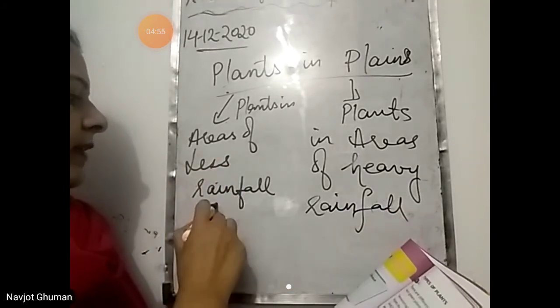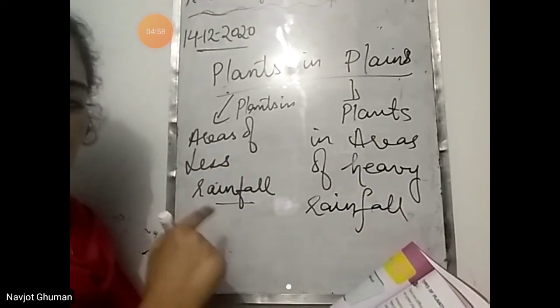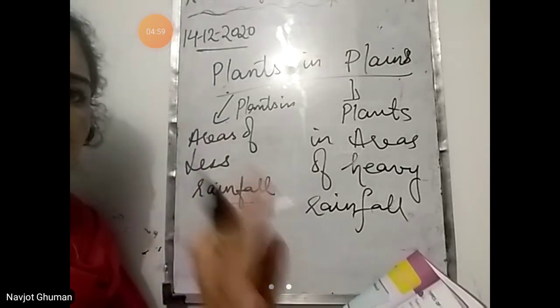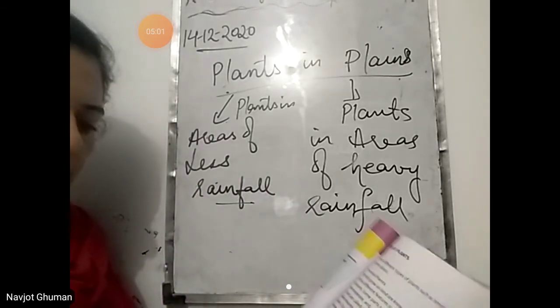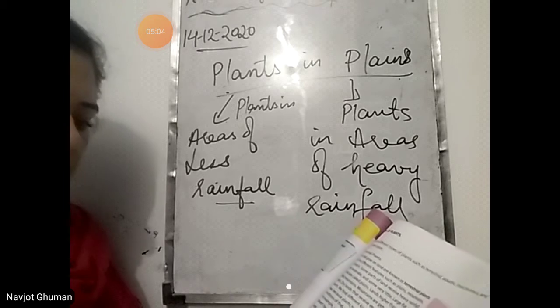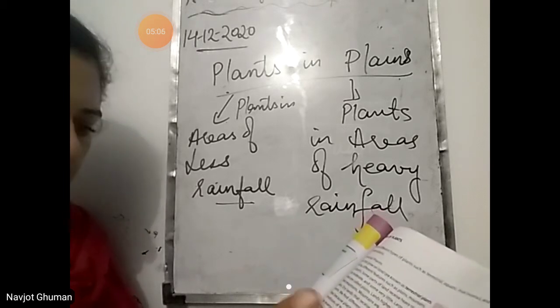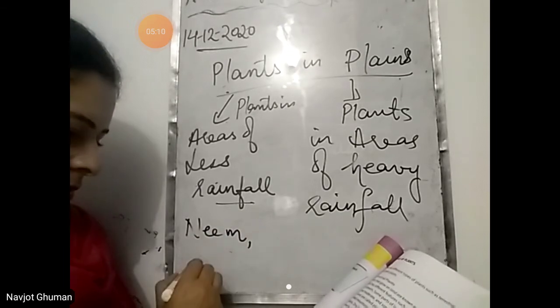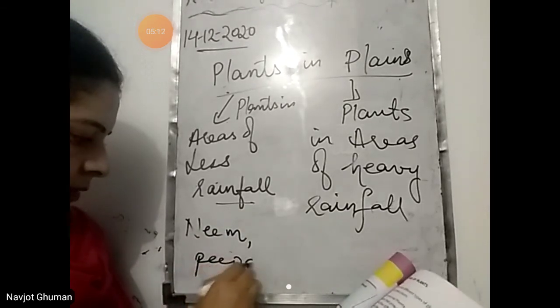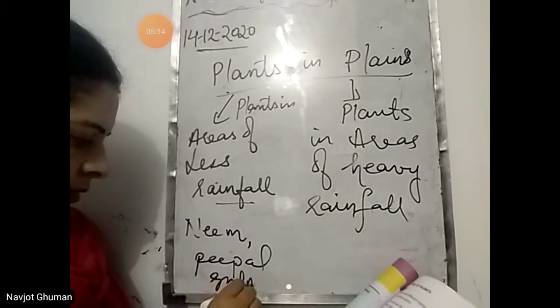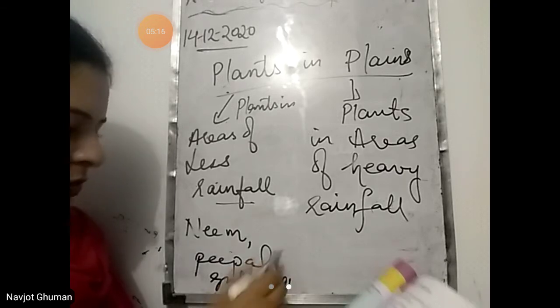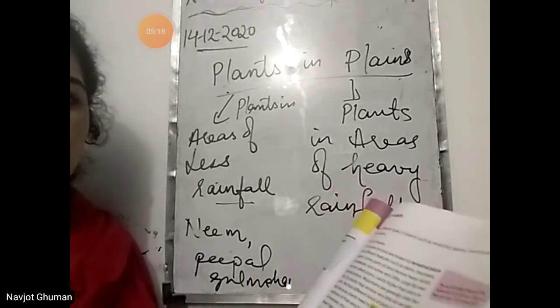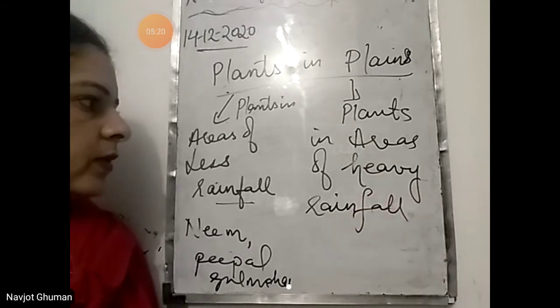Plants that grow in areas of less rainfall require less water. They can grow in dry climate, hot climate, and they may shed their leaves in autumn season. Example: neem, peepal, gulmohar, ashok, shisham, all these grow in the areas of less rainfall.